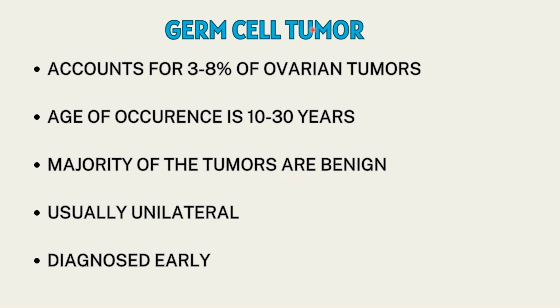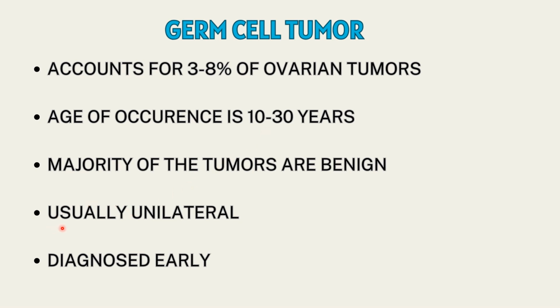Now, even though most of the tumors are benign, in girls under 10 years of age, almost 85% of ovarian tumors belong to the germ cell group and are almost always malignant. So under 20 years of age, almost 60% of all ovarian tumors were germ cell in origin, and below 10 years of age, 85% of the ovarian tumors usually belong to the germ cell group.